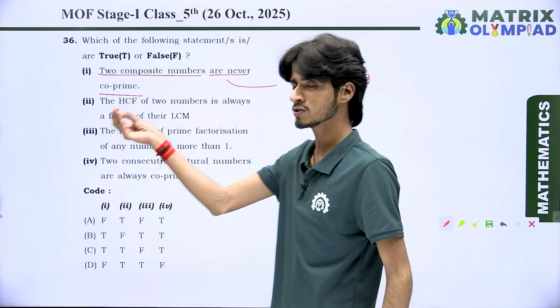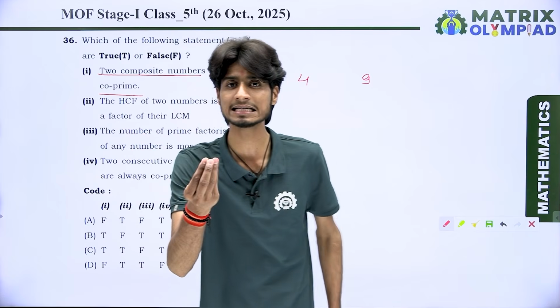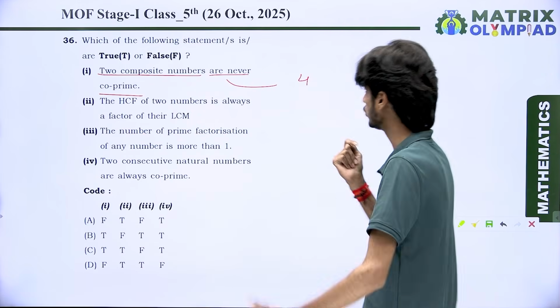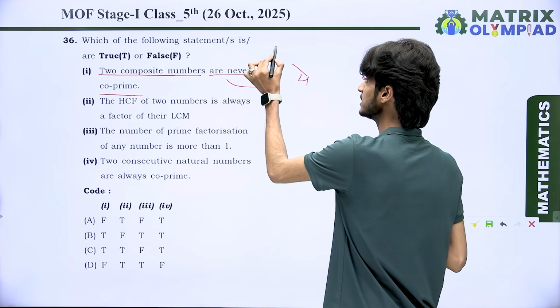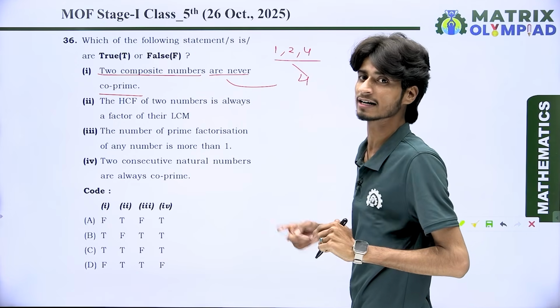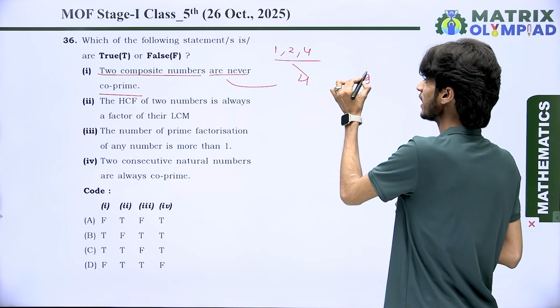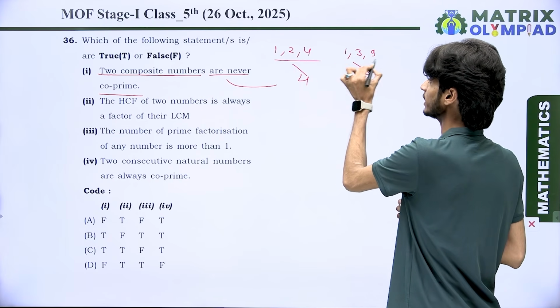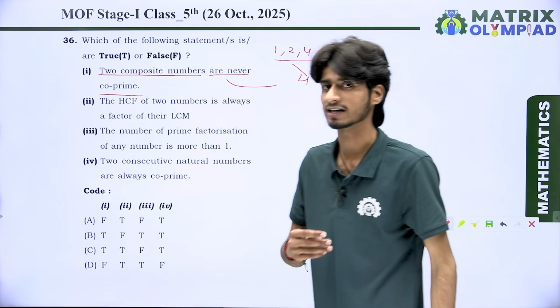Dear students, composite means if a number has more than 2 factors, then it is known as a composite number. And you know very well, the factors of 4 are 1, 2 and 4. Here we have 3 factors for 4. And the factors of 9 are 1, 3 and 9. Here we also have 3 factors.